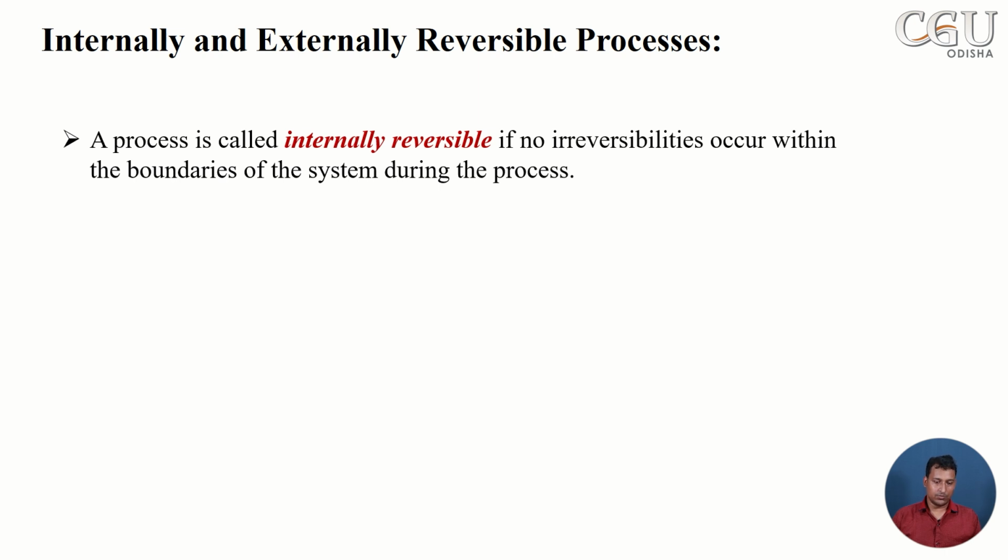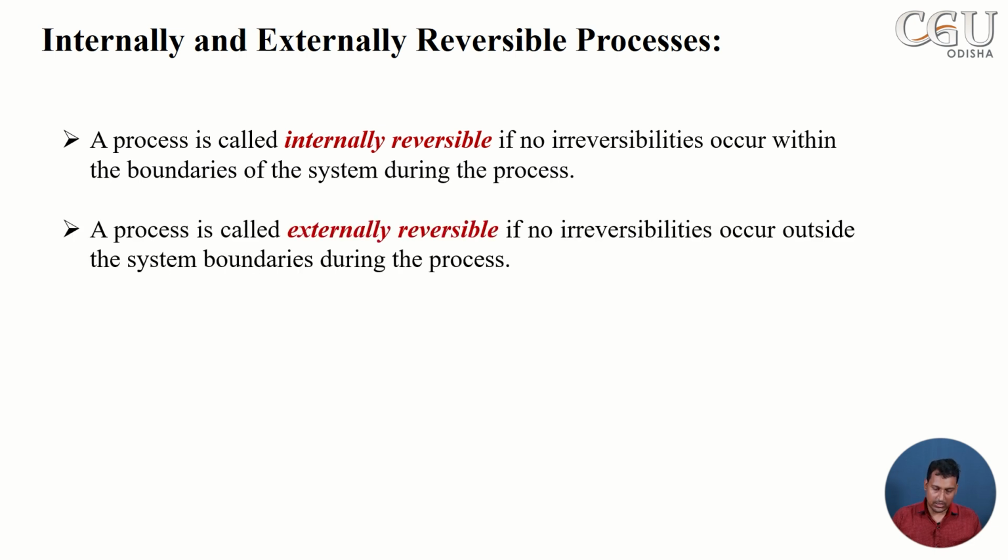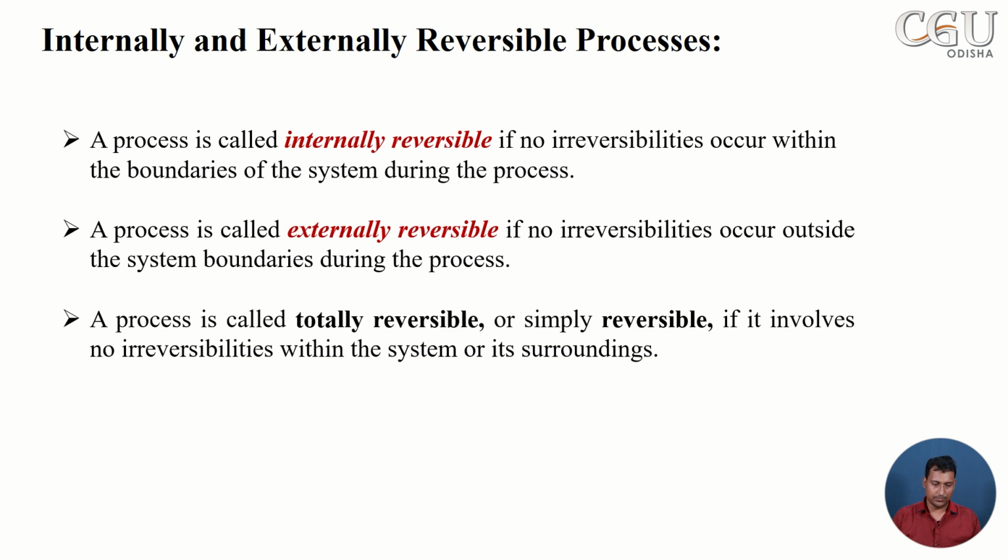Again, these reversible and irreversible processes are divided into three types. One is internally reversible: if there are no irreversibilities within the boundaries, then we can say that it is internally reversible. If there is no irreversibility outside the boundary, that means in the surrounding, then we call it externally reversible. If a system is both internally reversible and externally reversible, we call it totally reversible, or simply reversible.